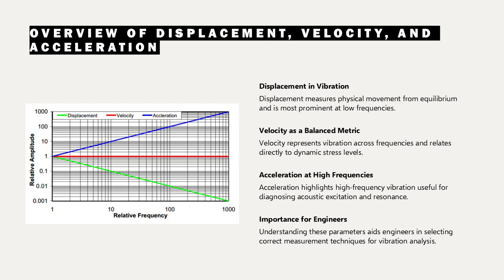Displacement measures the physical movement of a component from its equilibrium position, which is most pronounced at low frequencies. Velocity, on the other hand, provides a balanced representation across a wide range of frequencies and is directly related to dynamic stress, making it the most practical metric for assessing vibration severity. Acceleration emphasizes high-frequency components and is particularly useful for diagnosing issues such as acoustic excitation or structural resonance at elevated